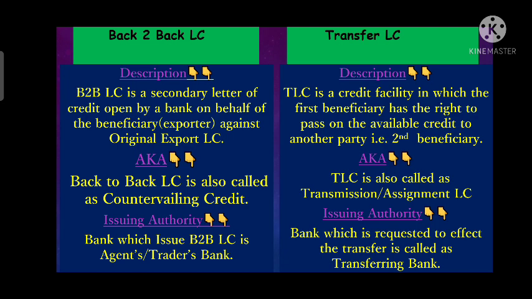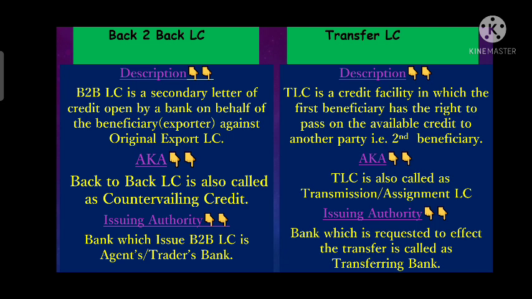So who is the issuing authority in back-to-back LC? As we know, back-to-back LC is issued by the agent bank. Means the agent bank or trader bank is the issuing authority of back-to-back LC, as this LC is issued by the agent bank only.